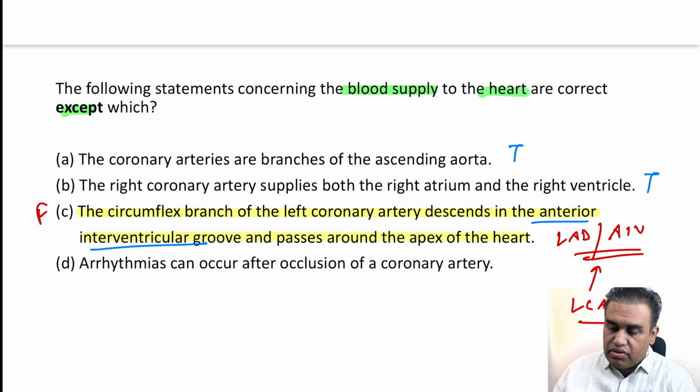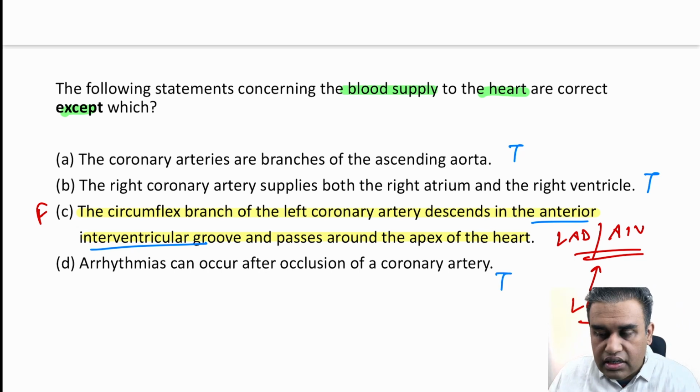Arrhythmias can occur after occlusion of a coronary artery. Fair enough. Because the coronary arteries supply the whole conducting system as well, if there is any defect in the artery, it could lead to arrhythmias, right? So option number C is wrong.